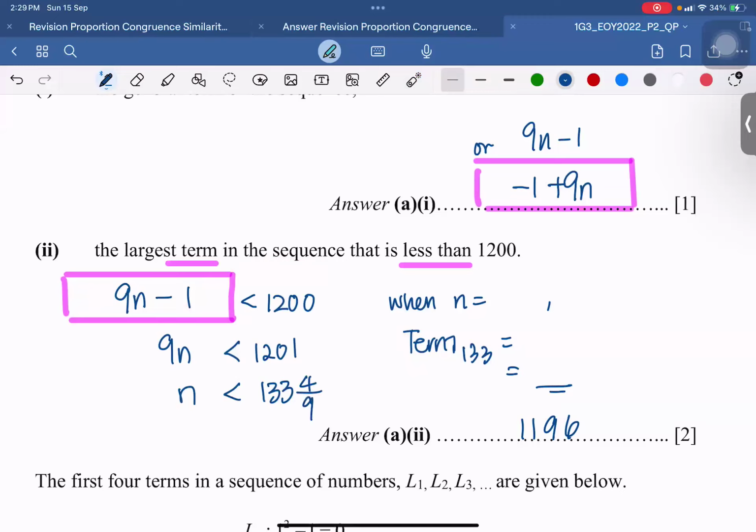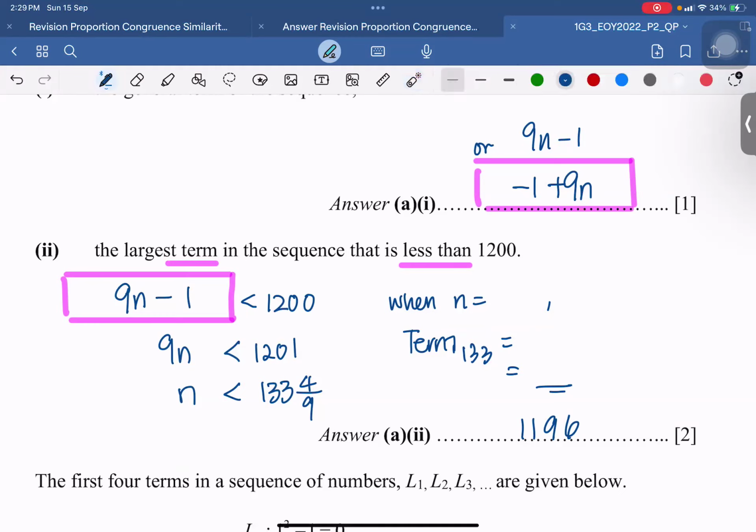But remember, the value of n that I need to choose must be something smaller than that. So in this case, which n value should I use? Something smaller. 133.